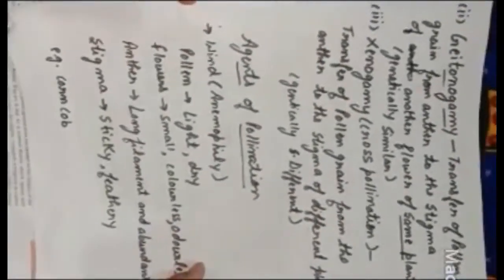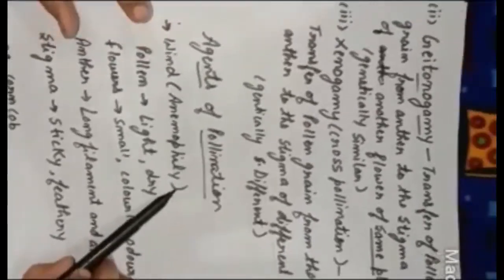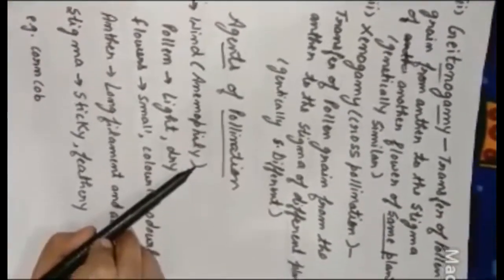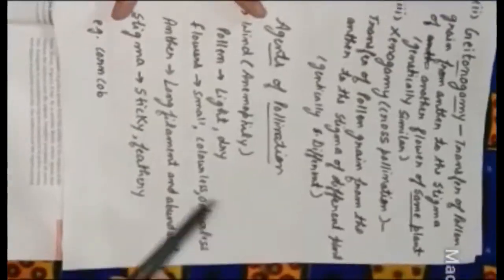So there are three agents of pollination: air, wind and water. The first one is wind. Wind pollination, we also call it anemophily. Anemophily means wind pollination. If the flower has to be pollinated by the wind, then it should have the following features. The first one, the pollen should be very light and dry, so that it can be easily carried from one place to another.